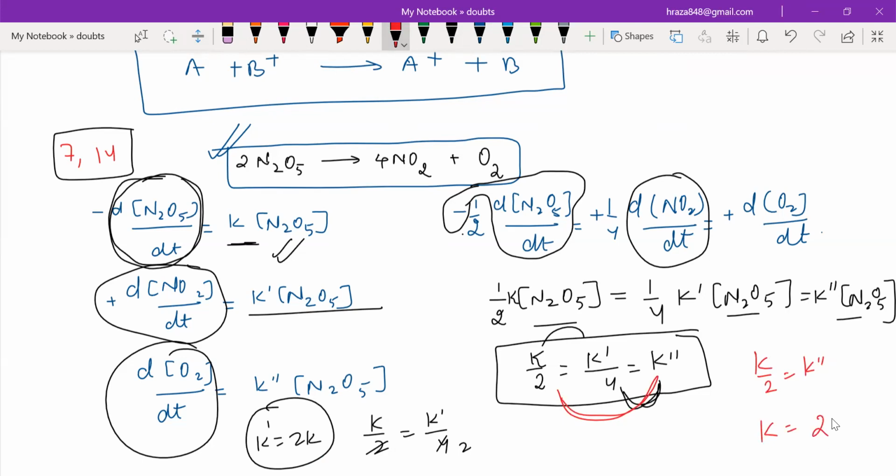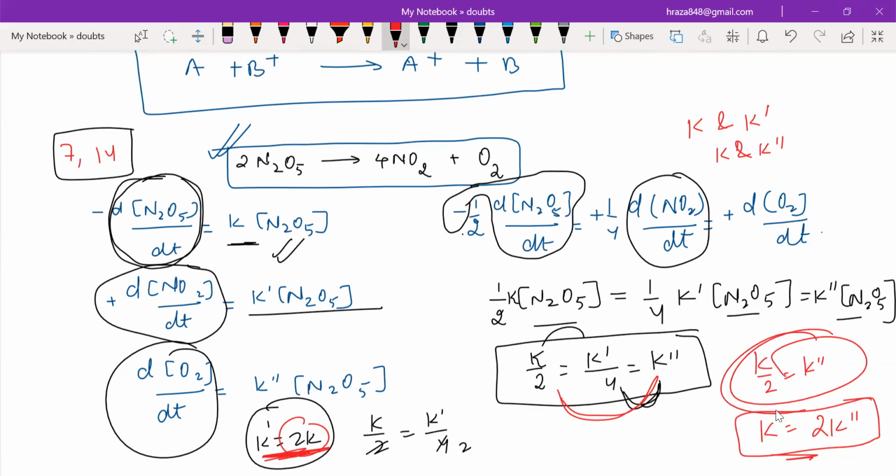That means k is equal to 2k double dash. So according to the question, we need to establish a relation between k and k dash, and k and k double dash. So k dash is equal to 2k, and the second relation is k double dash is equal to k upon 2. Are you getting my point? Yes or no? Yes.